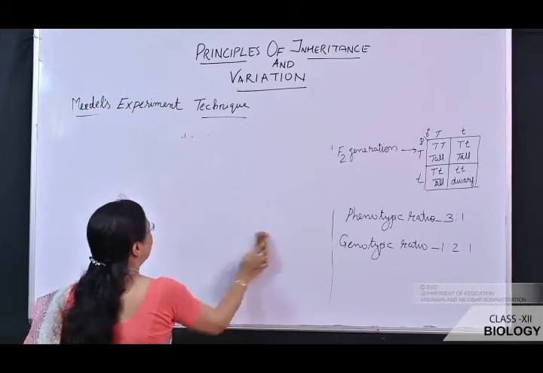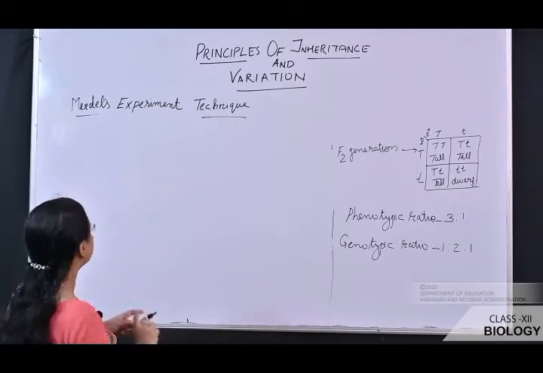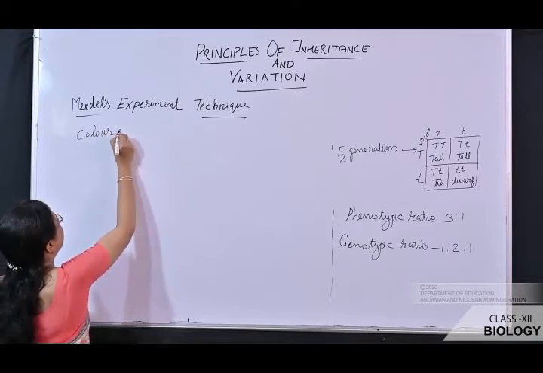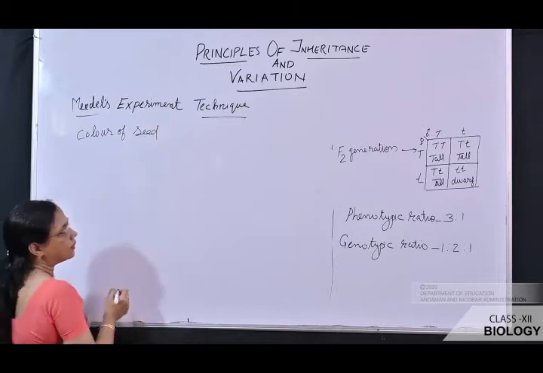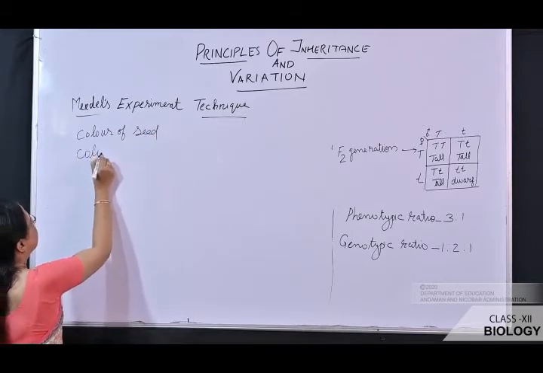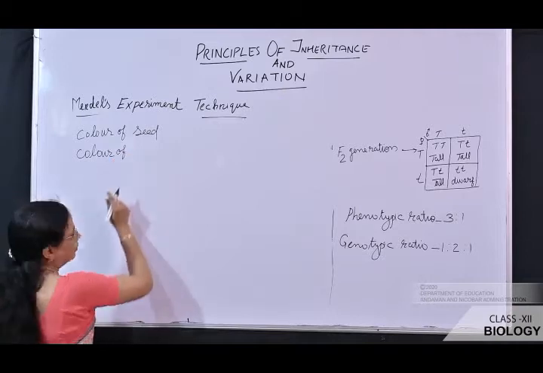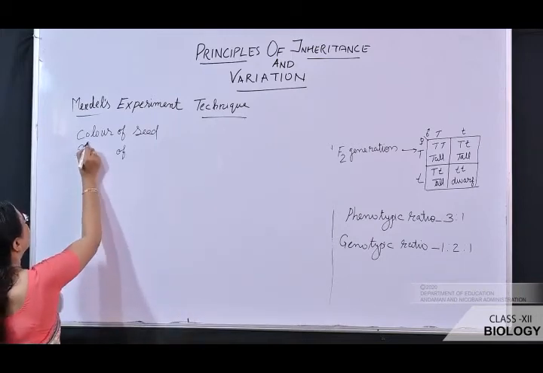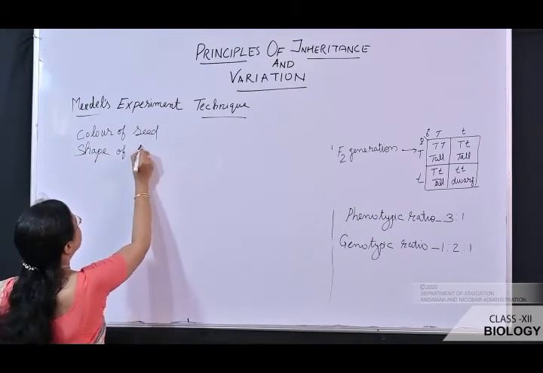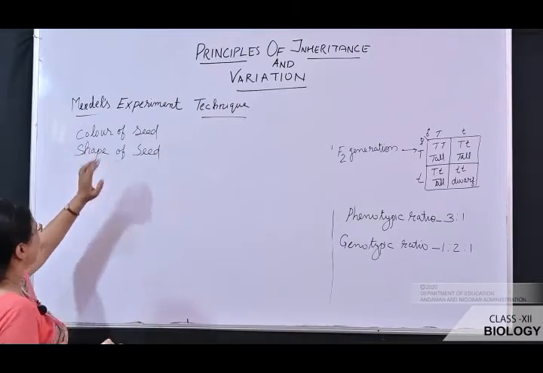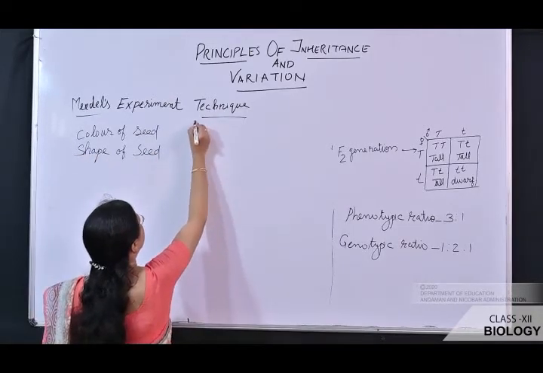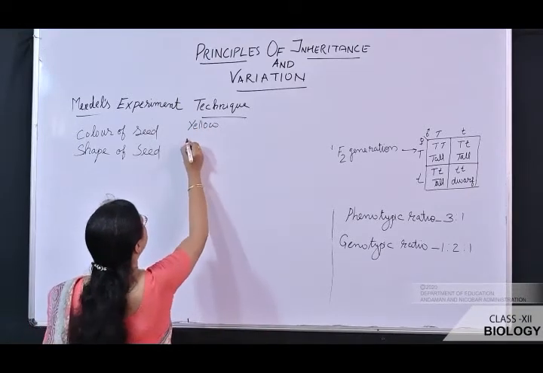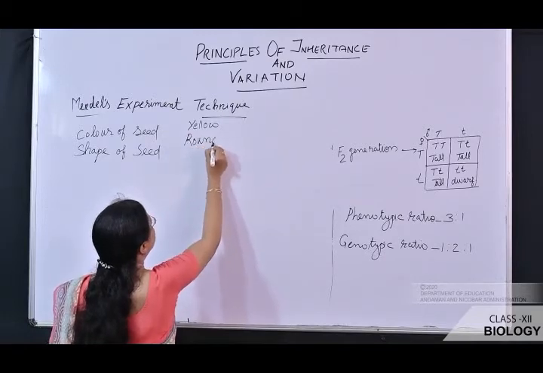So now we'll take two characters: the color of the seed is one character, and another character is the shape of the seed. The color of the seed is yellow, and the dominant shape of the seed is round.